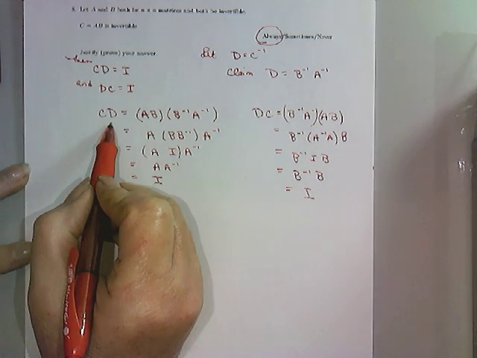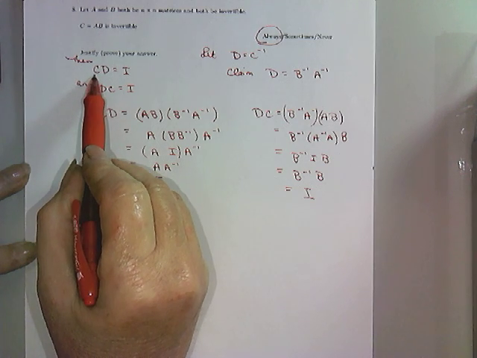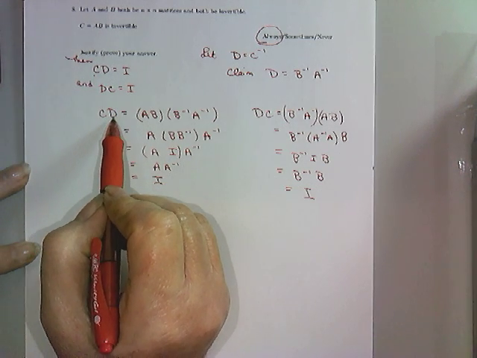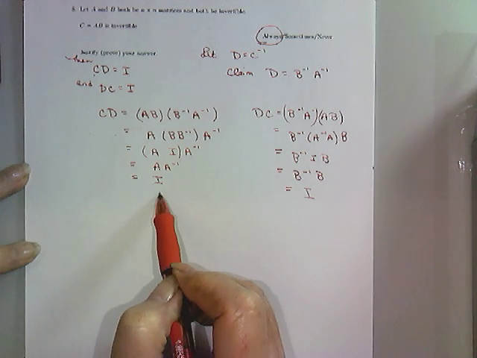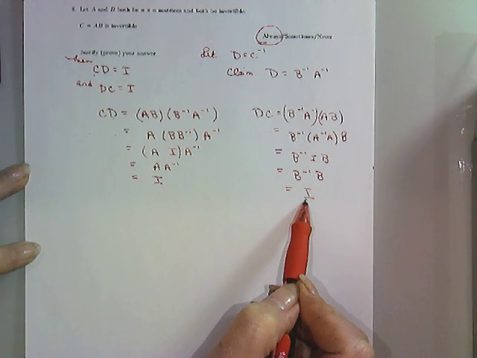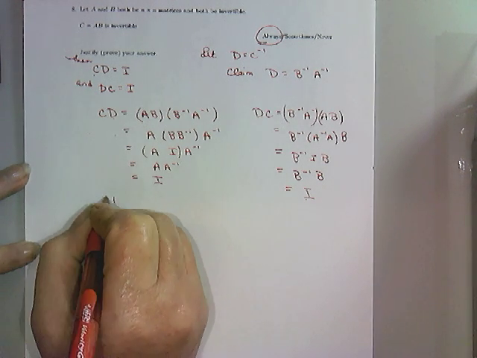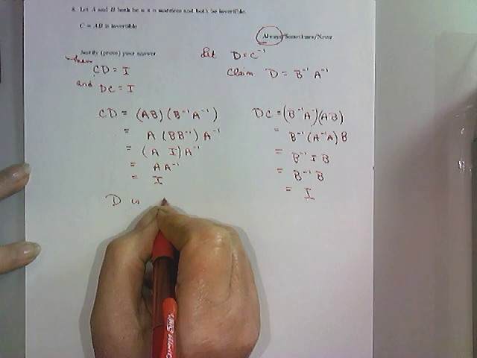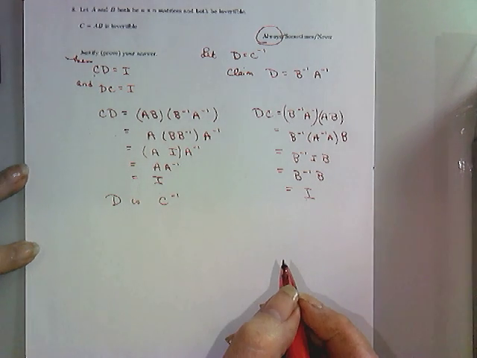So it is true that if I take C and multiply it by D, or D and multiply it by C, then I end up with the identity. And so by definition of inverse, D is C inverse. So, done.